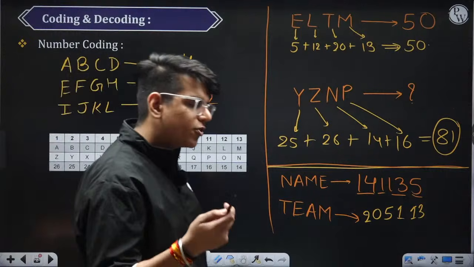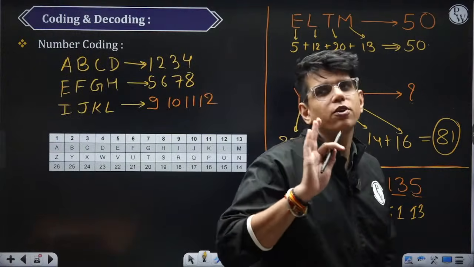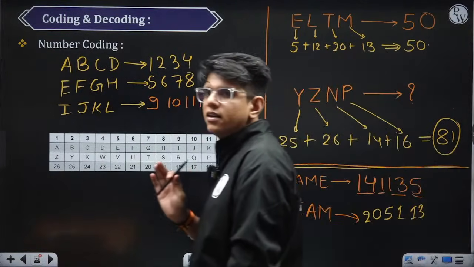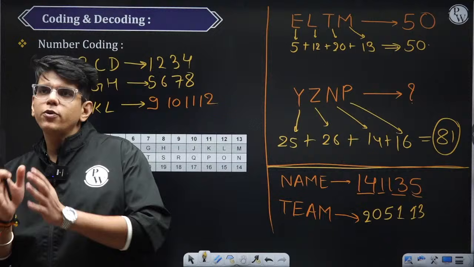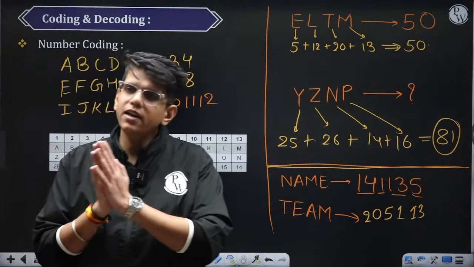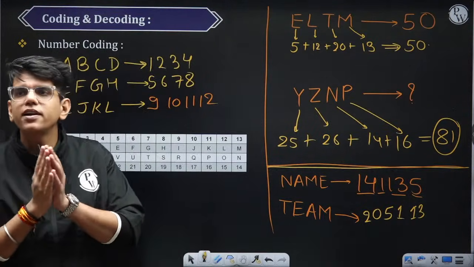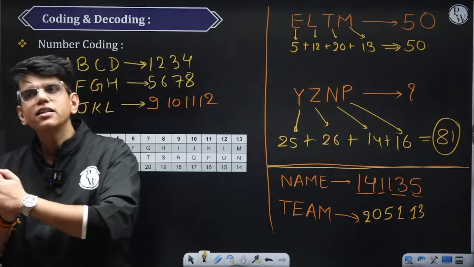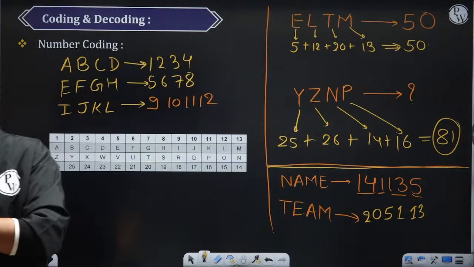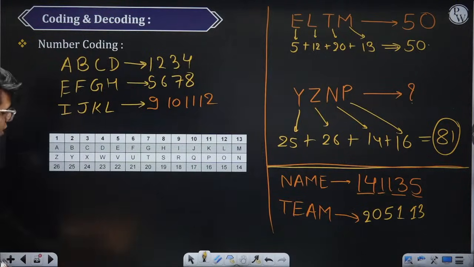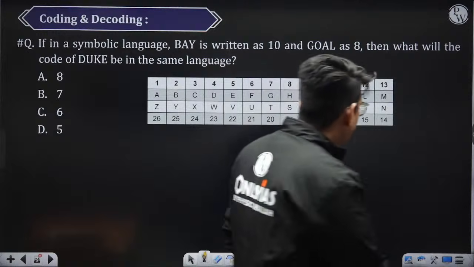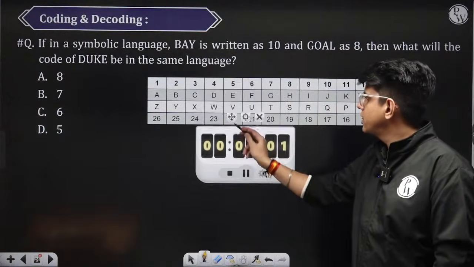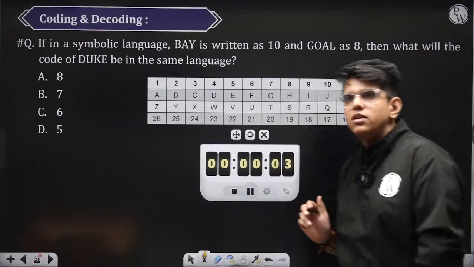Now I will give you a question where you have to apply some of your mind. ठीक, थोड़ा सा दिमाग लगाना पड़ेगा, but the question is on the easier side. First of all, in every coding decoding question where alphabets and numbers are involved, first we will try to solve those questions by the positional value and then we will think of anything else if we are not able to answer the question. ठीक है. So अभी ये वाला question try करो. Take, चलो 2 minutes ले लो. I can give you 2 minutes. Try this question now. This is one of the PYQs.